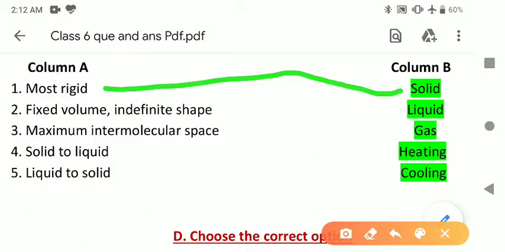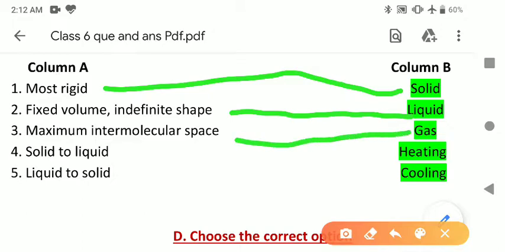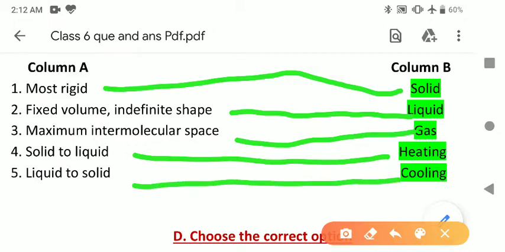Next, fixed volume, indefinite shape, liquid. Maximum intermolecular space, gas. Solid to liquid, heating. We can convert solid to liquid by the process of heating. And the last one, liquid to solid, cooling.